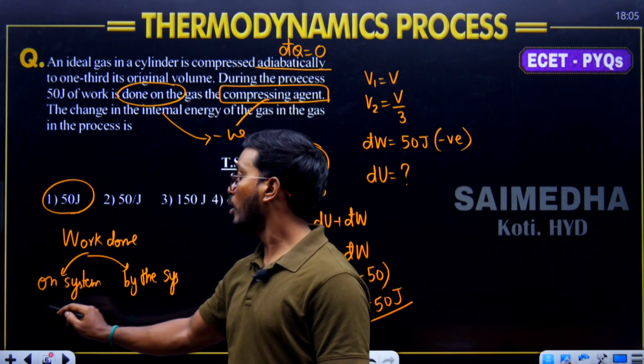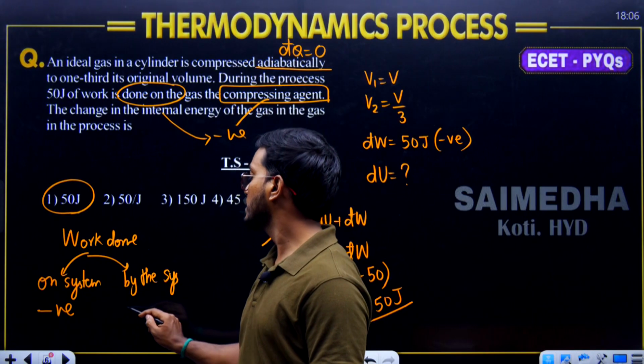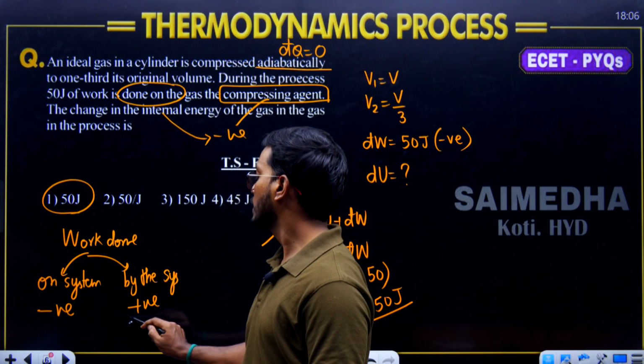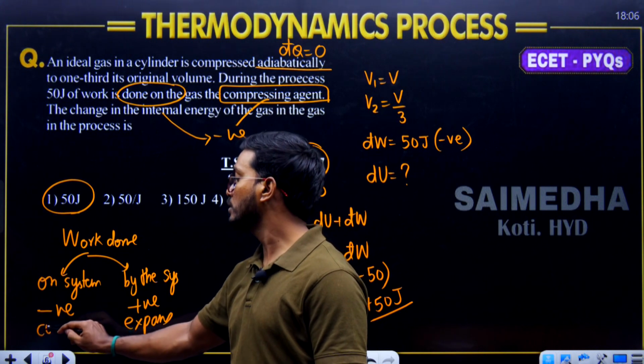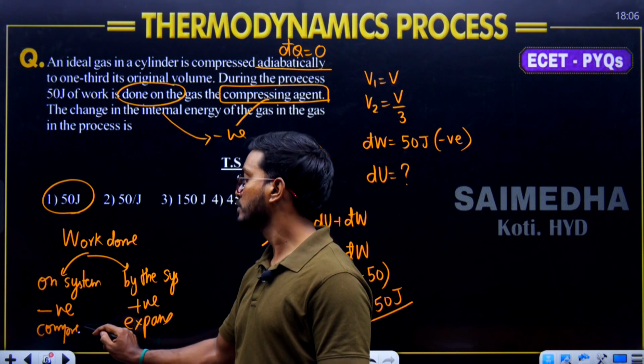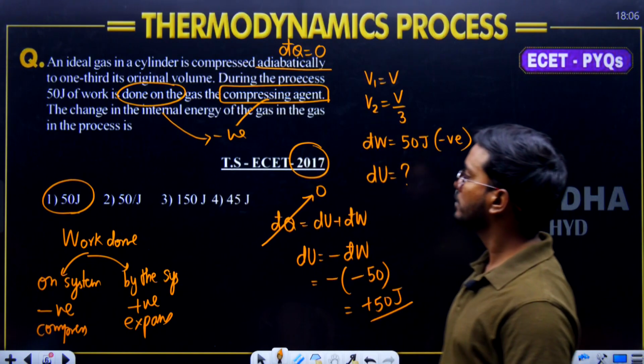When he says on the system, it is negative. When he says by the system, it is positive. When he says expansion, it is positive. When he says compression, it is negative. Okay, go through it once.